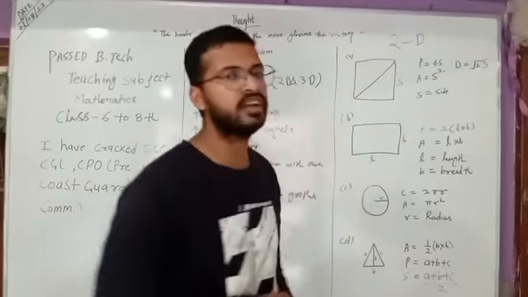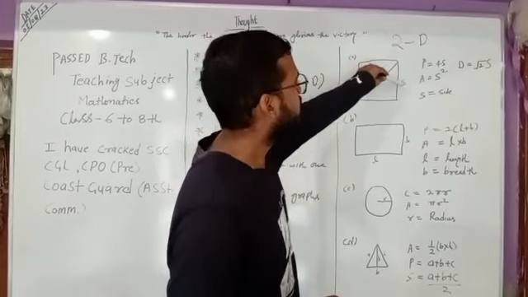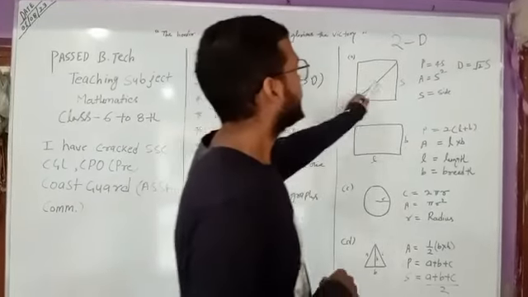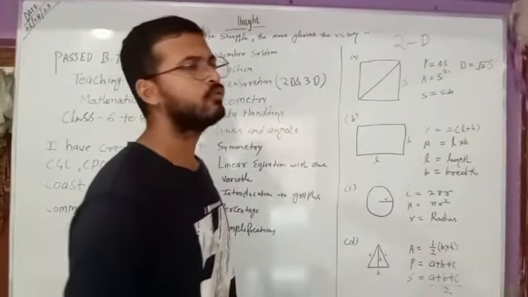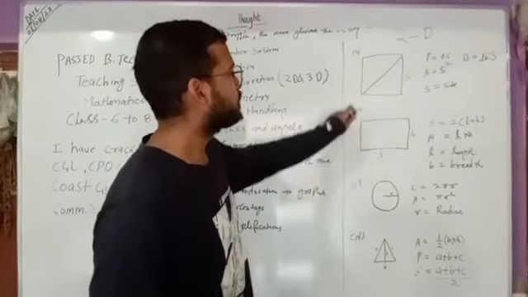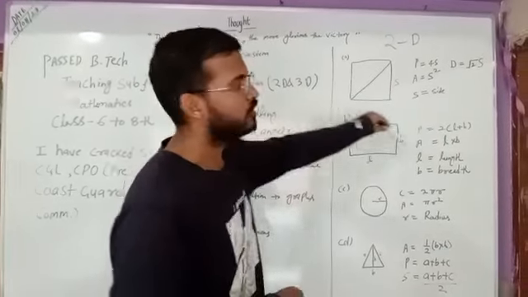Here diagonal. In the square, each angle is 90 degrees. All angles are equal, 90, 90, 90. So this diagonal will be calculated according to the hypotenuse theorem, Pythagoras theorem. S square plus S square, that is 2S square. The diagonal is equal to root 2 S. Next figure is rectangle. Rectangle is also a four-sided figure, but the opposite pair of sides are equal.